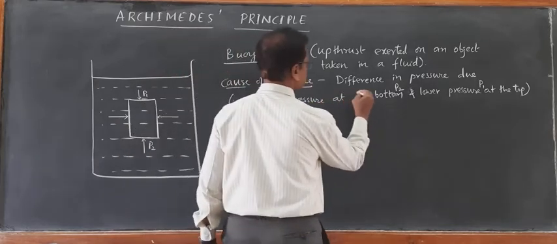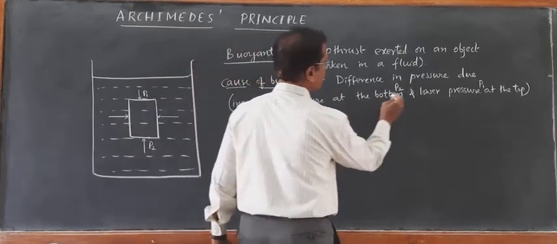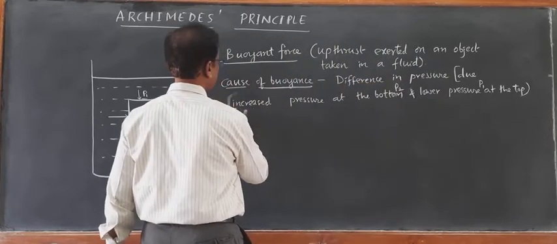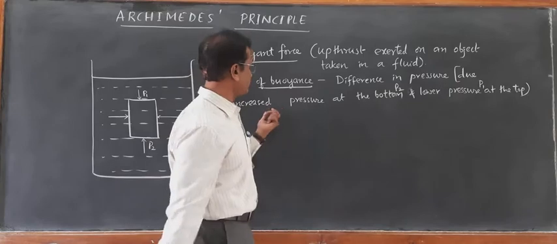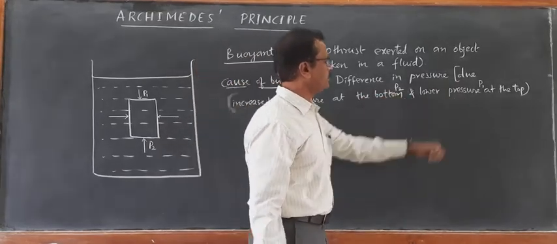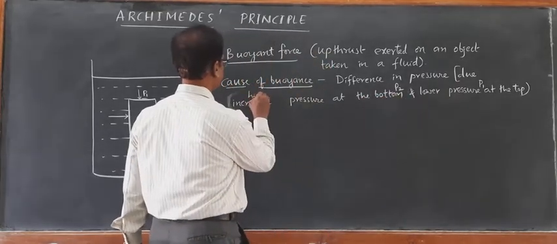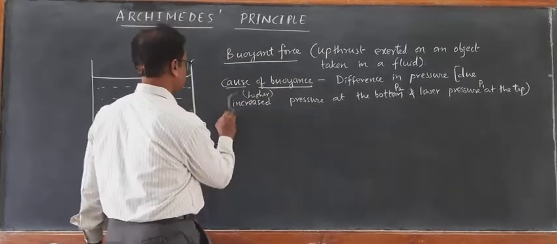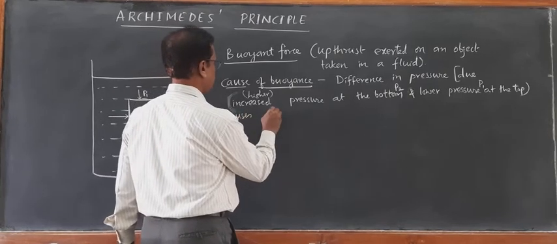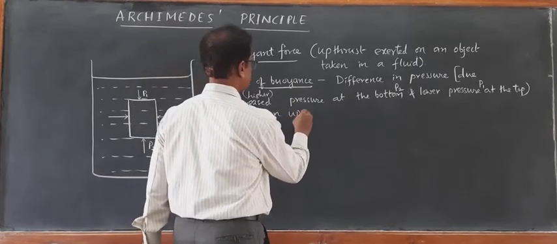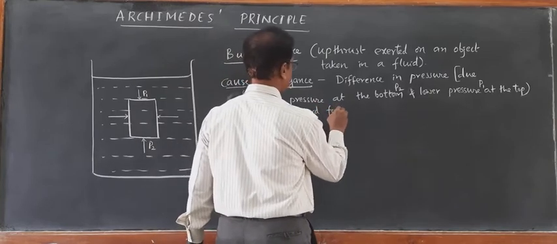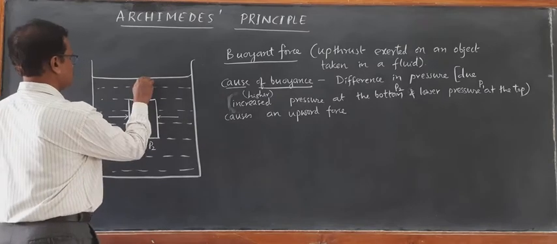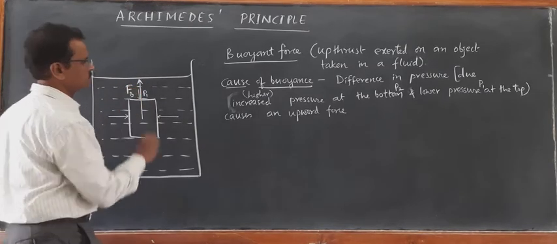The difference in pressure due to higher pressure at the bottom and lower pressure at the top causes an upward force, a net upward force. This net upward force is denoted by buoyant force.